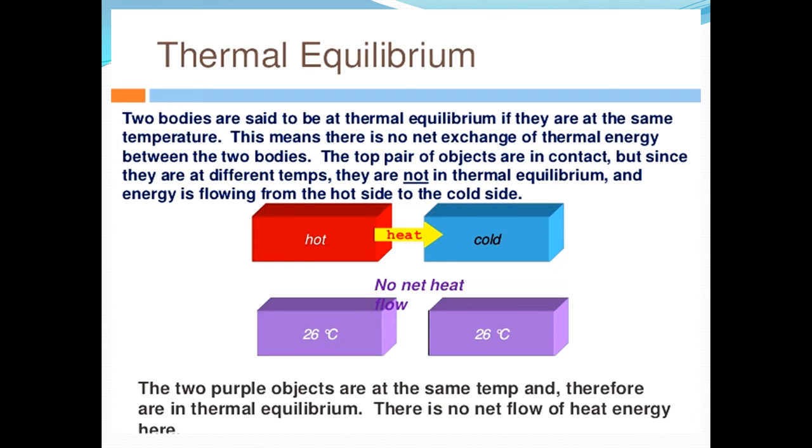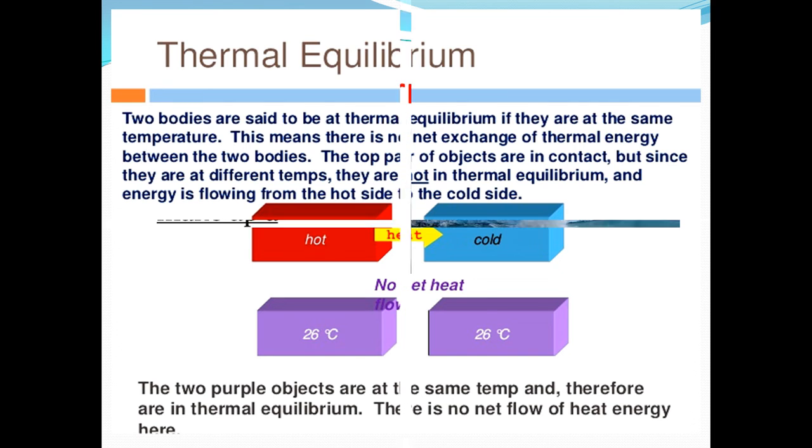See here, red is hot and this sky blue color is cold. So finally when the two bodies become equal in temperature, on this side we say there is no net heat flow, and the two purple objects are at the same temperature, therefore they are in equilibrium. So this part we say as what? Thermal equilibrium, and there is no net flow of heat energy here.